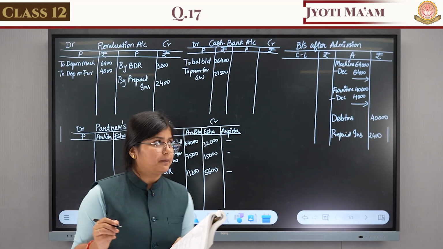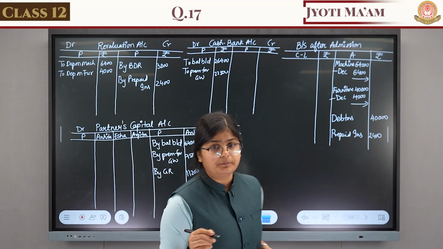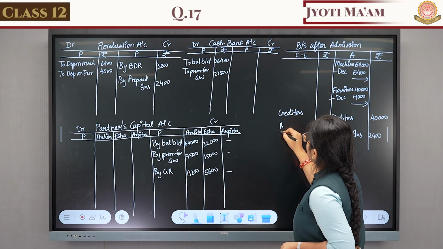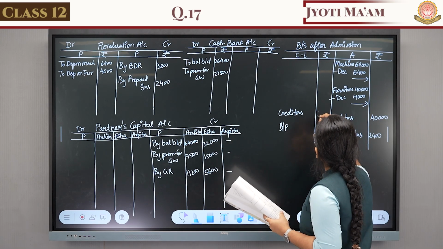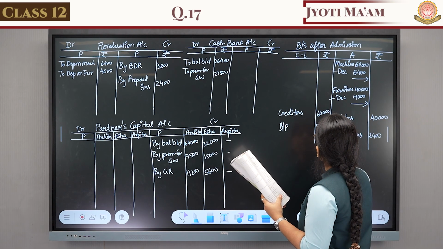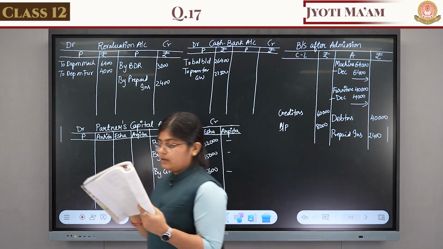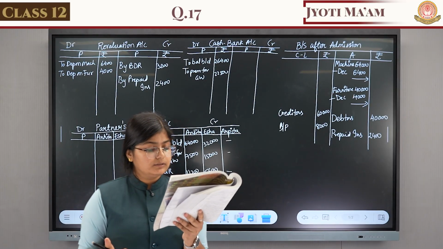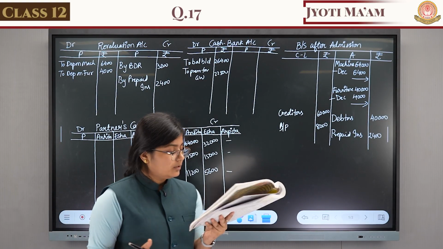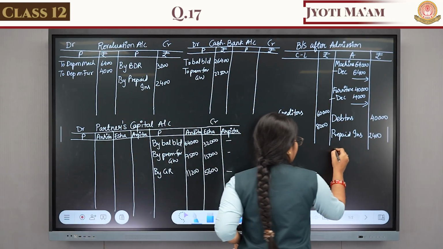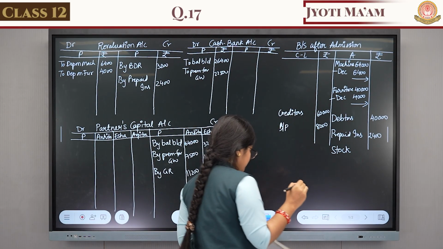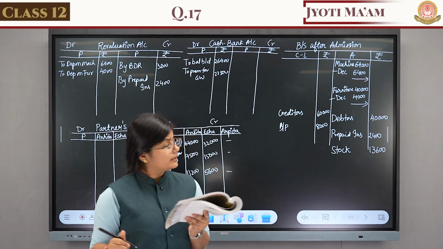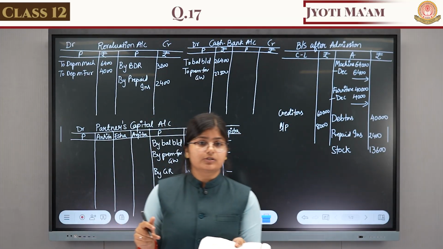Next, creditors and bills payable, both are liabilities for the business: 60,000 and 8,000. On the asset side, machinery is done, furniture, stock. So write on the asset side stock, 13,600. Next, debtors done. Cash and bank balance is also done.